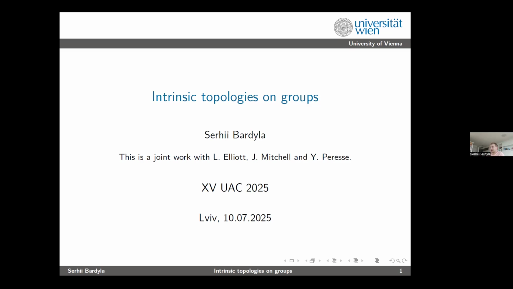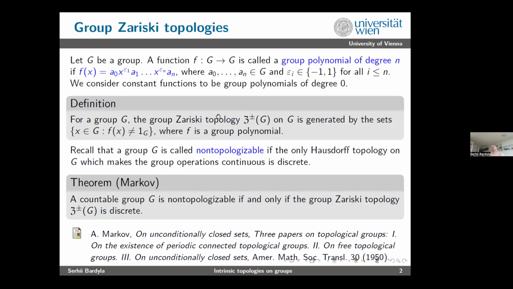So let us start with what I mean by topology generated by algebraic structure. First, I will go slowly and I will try to explain everything. If you have some questions, don't hesitate to ask me at any point. Just stop me and name the place that is non-trivial for you.